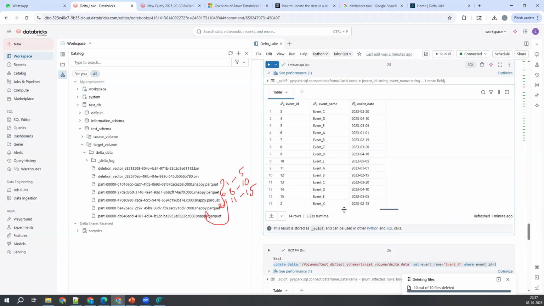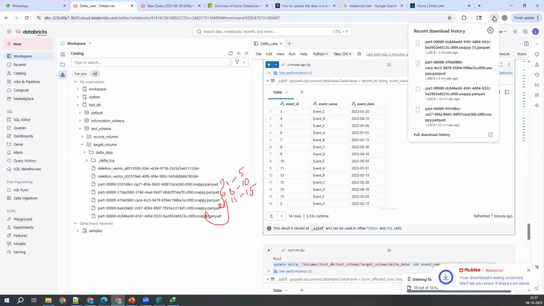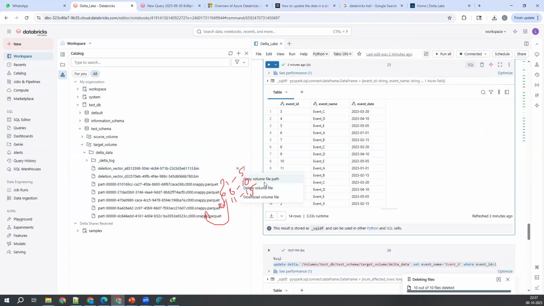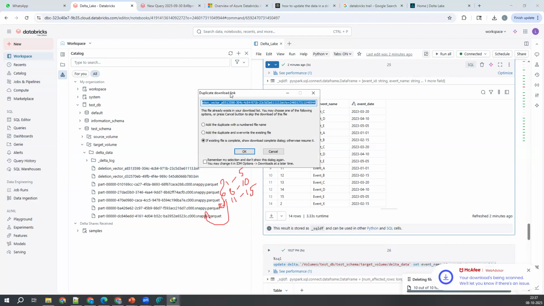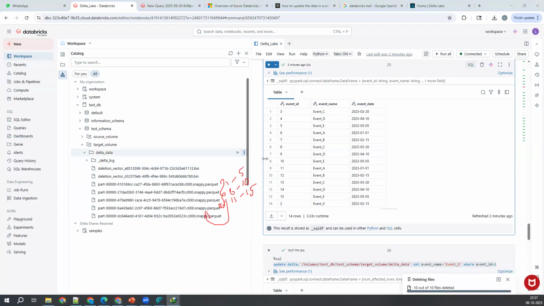The meaning of deletion vector is that one only. If you try to read this data, I don't know whether we are able to read that one or not. I'm just trying to download this one here. Bin file. I think bin file I'm not able to download. I guess, 1 second, I'm not able to download that actually. Download volume file. Oh, I think it is downloading in another window.